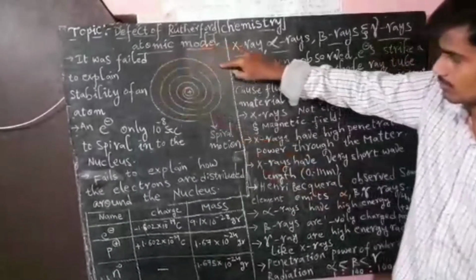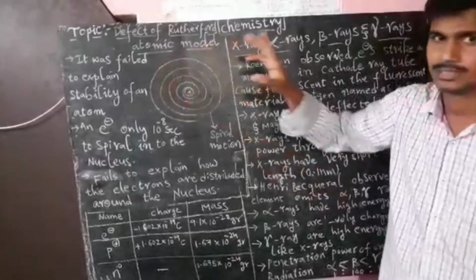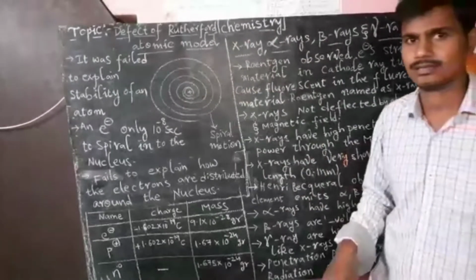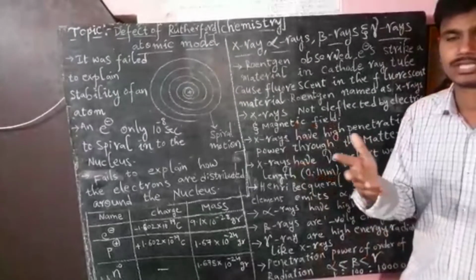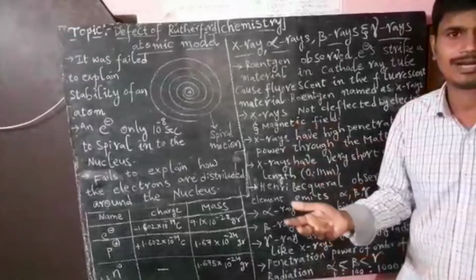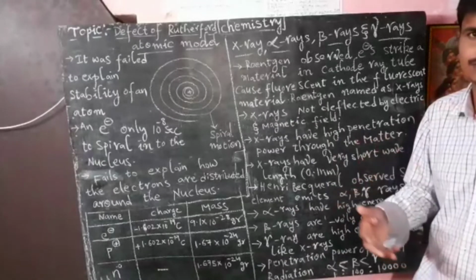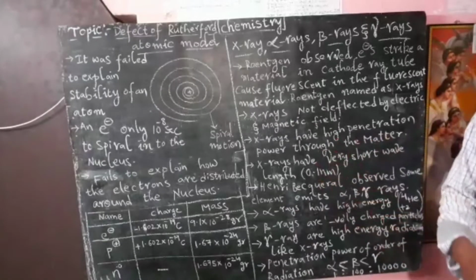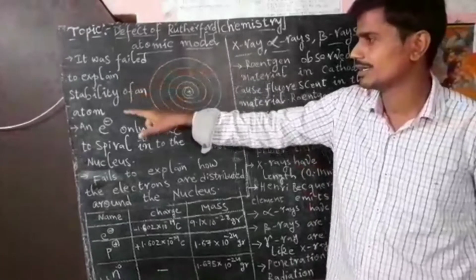When one electron revolves around the nucleus in a spiral path, finally it reaches the nucleus and the electron falls into the nucleus. Then the atom will collapse, and there is no stability for matter. But if you see matter, every matter has some stability. So that is the failure. It failed to explain the stability of an atom.